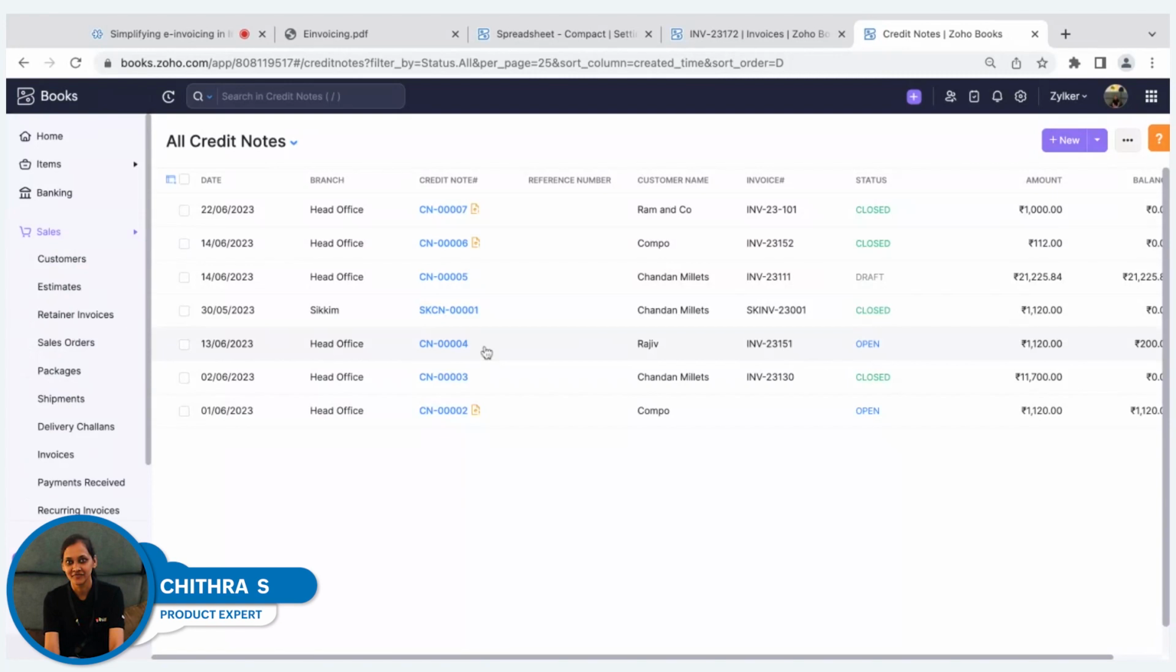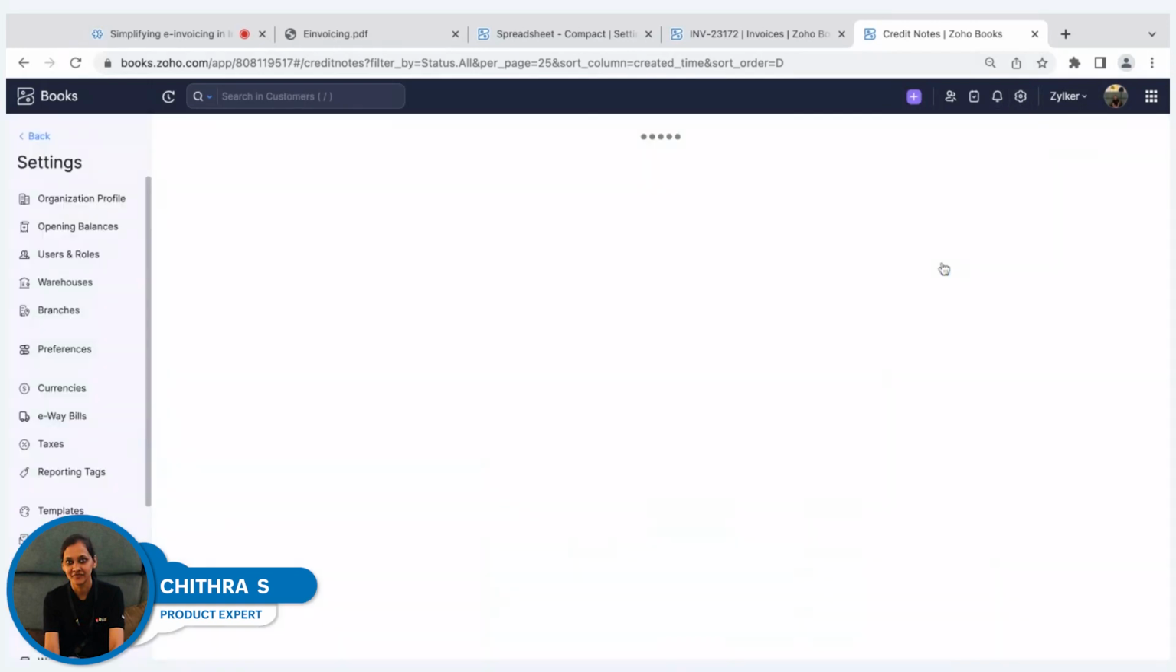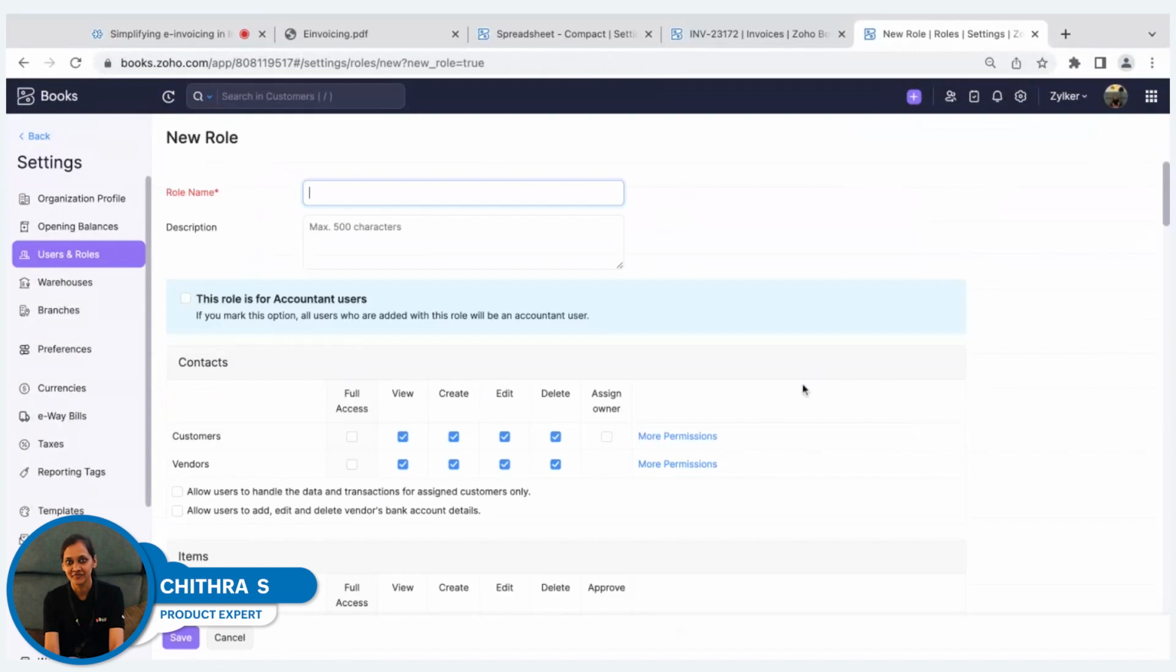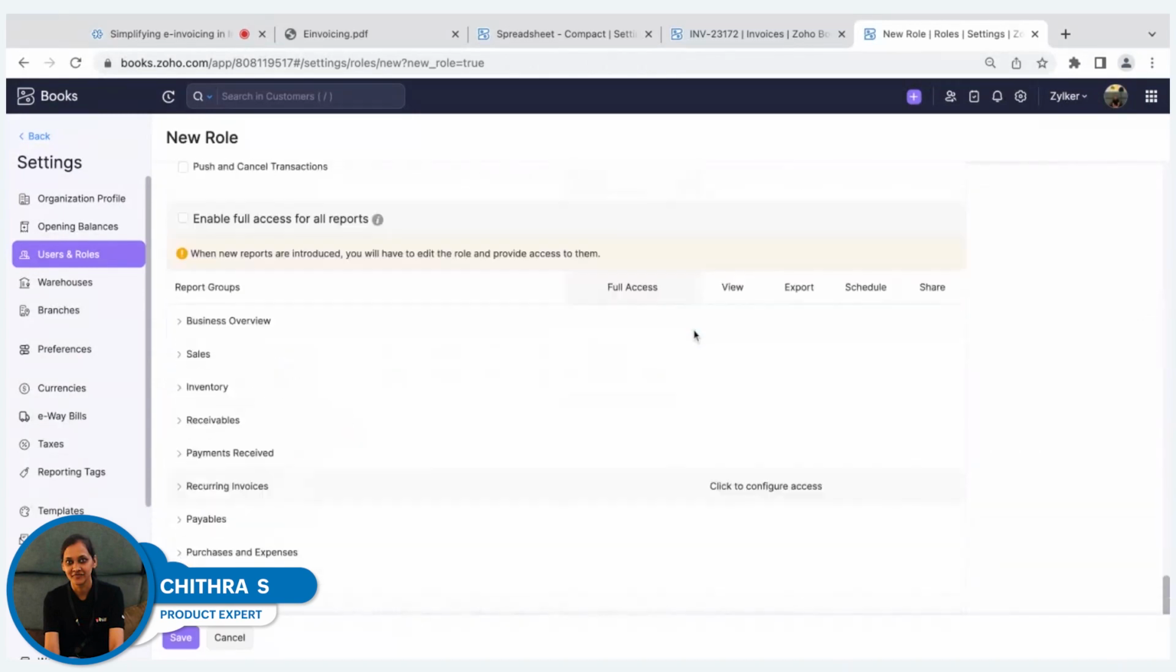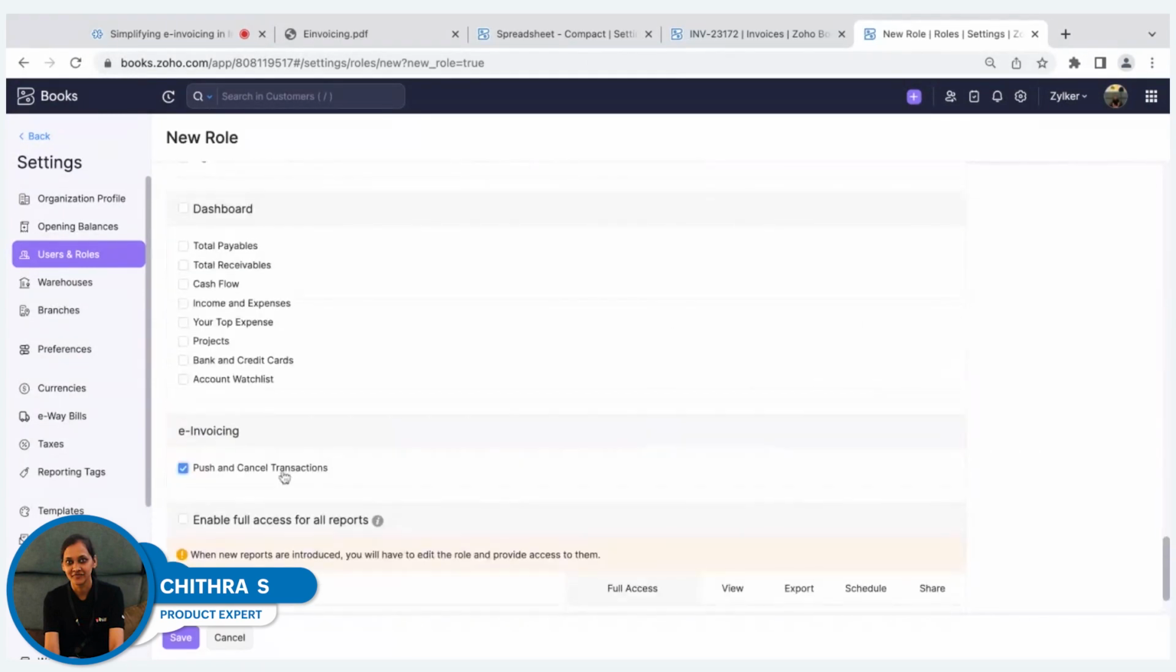And also you can have control over who is generating e-invoices for your organization. Under settings, we have this users and roles section, and you can configure a role where you can define access. Once you mention a role name, you can give the access only to specific people who can push and who can cancel the invoice from your Zoho Books. Based on the access provided, only those employees will be able to perform this activity, and this option will not be available to the other users in your Zoho Books organization.